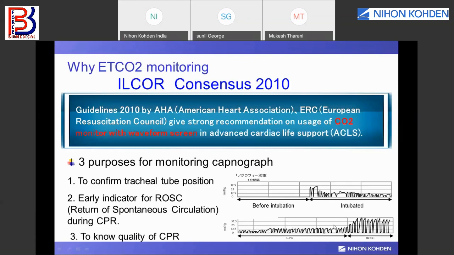If ROSC has been achieved, the EtCO2 will suddenly go up and show in the range of 35 to 40. It will also help you know the quality of your CPR. If CPR is good, the CO2 value will be in the range of 10 to 20. If CPR is not good, the CO2 will be less than 10 mmHg. So EtCO2 is very important while you are resuscitating the patient.